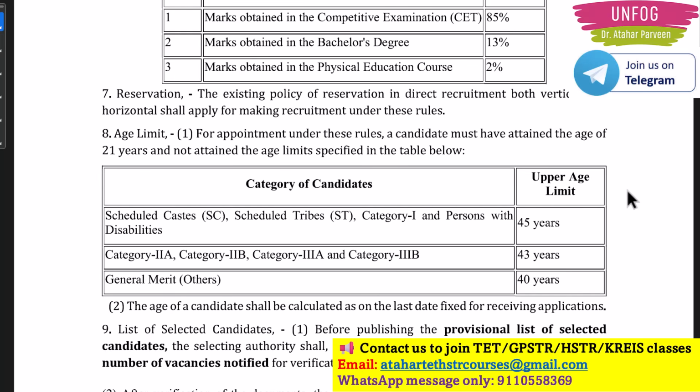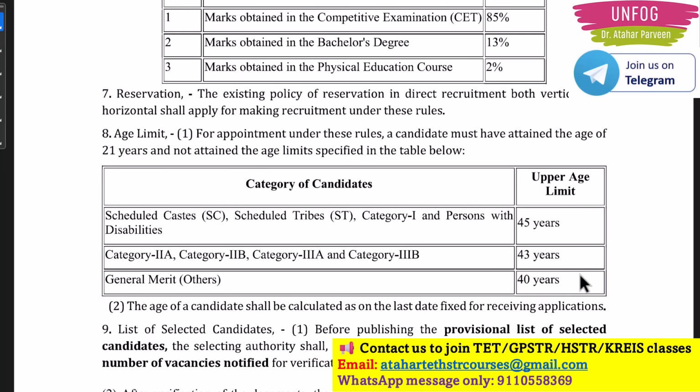So age limit, this is also one important point you all were asking. See, for SC, ST and persons with disabilities, the upper age limit is 45 years. For category 2A, 2B, 3A, 3B, it is 43 years. For general merit, it is 40 years.